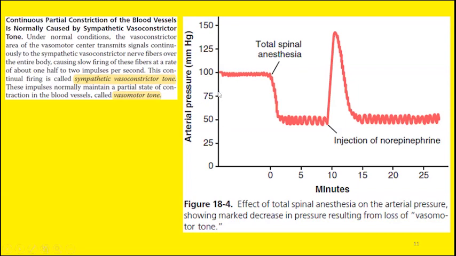And you can see the arterial pressure drops immediately to almost half of its original value. If it is around 100 millimeters mercury initially, after giving anesthesia, the pressure drops to almost 50 millimeters mercury. Now this drop in the arterial pressure is due to loss of vasomotor tone.